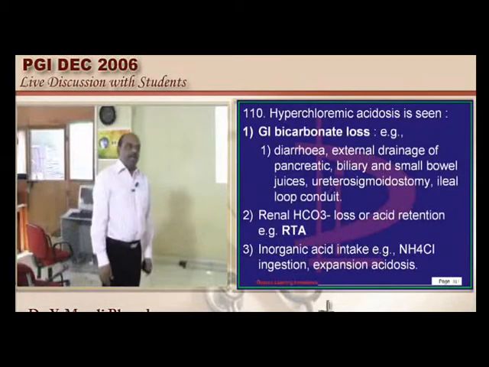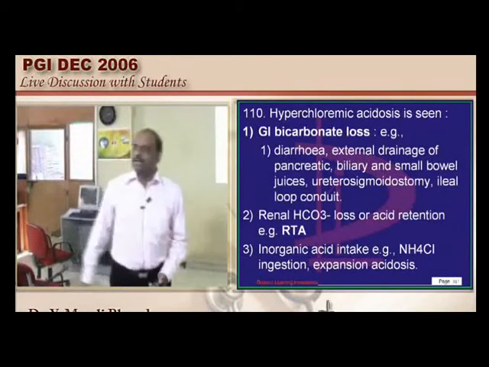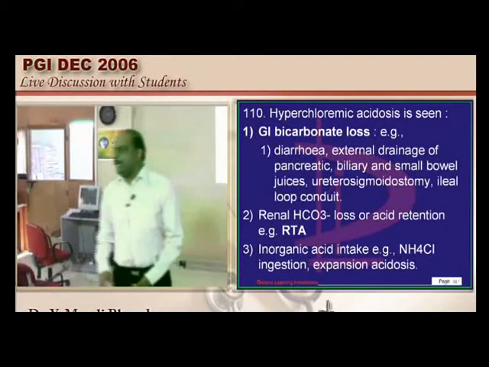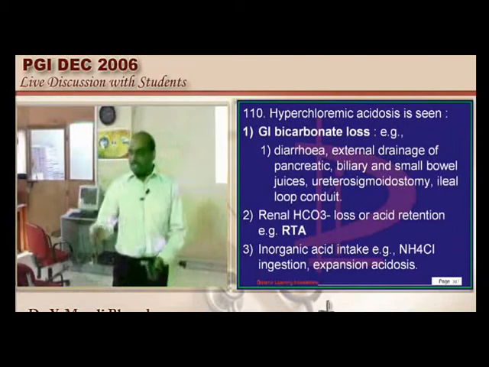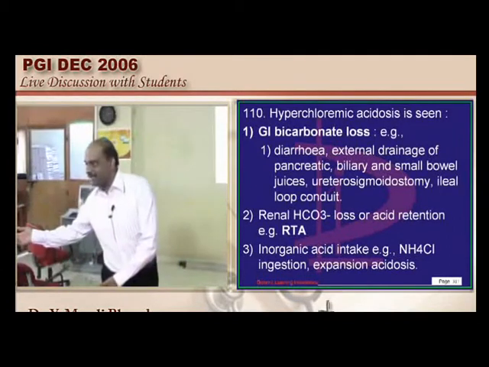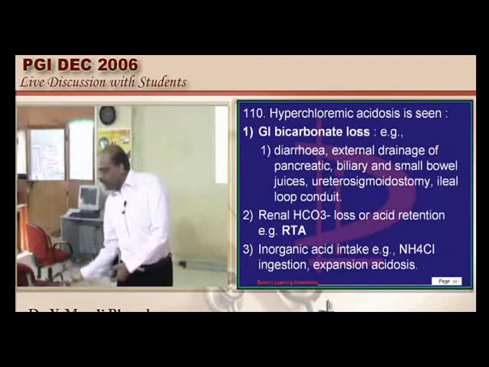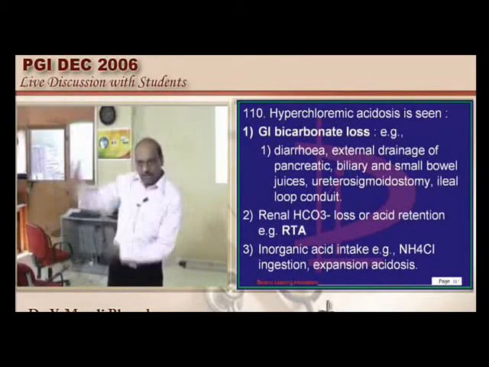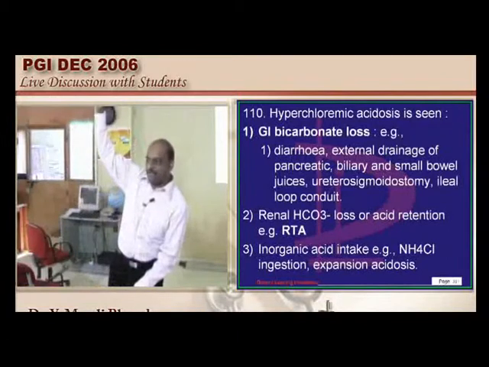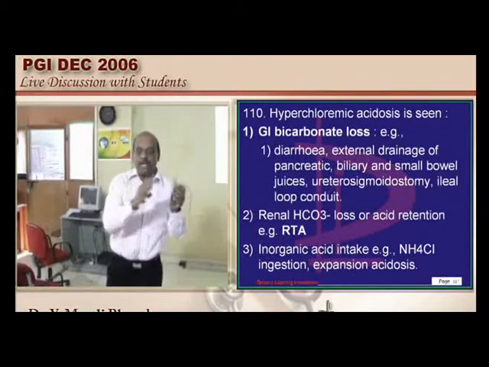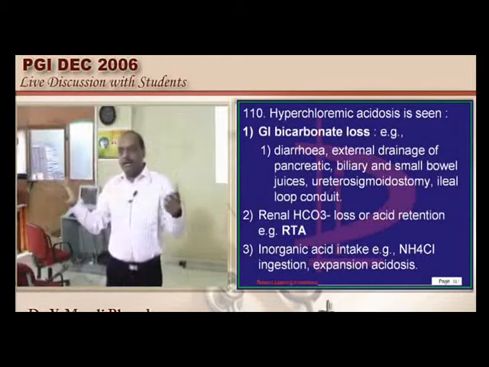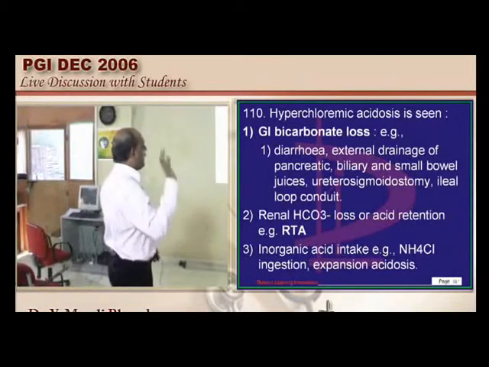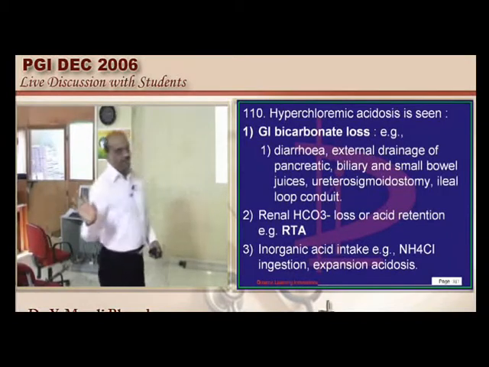Now, if there is more chloride, why should the anion gap become normal? What is the normal anion gap? How do you calculate it? It is sodium plus potassium minus bicarbonate plus chloride. So if bicarbonate is low and at the same time chloride is high, there is no change. The fall of bicarbonate is compensated by the rise of chloride, so the sodium plus potassium minus bicarbonate plus chloride value doesn't change. That is the reason it is called normal anion gap metabolic acidosis, which I would like to underscore to all of you.